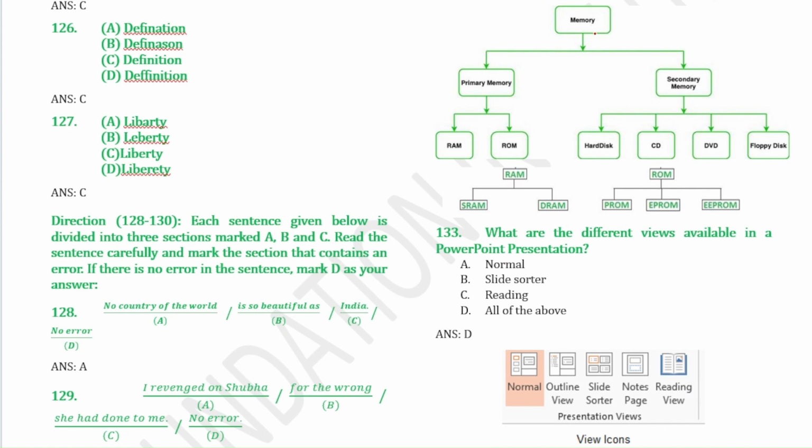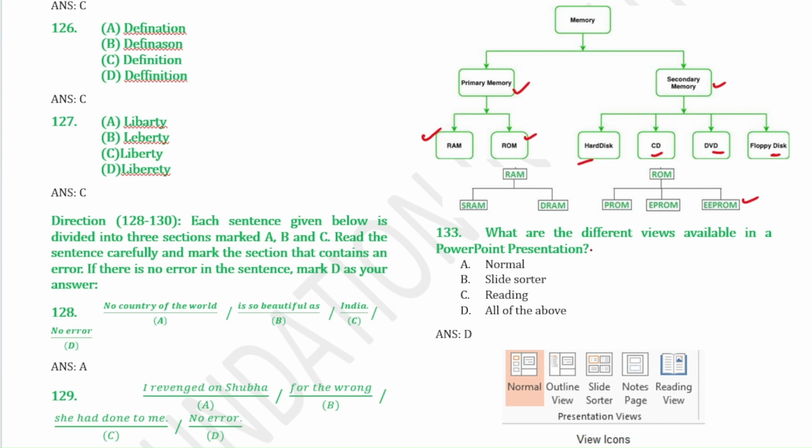So memory is divided into two parts, that is primary memory and secondary memory. And primary memory is divided into RAM and ROM, and then secondary memory: hard disk, CD, DVD, floppy disk. Okay, these are all secondary memories, so you have to know this. Now RAM is divided into SRAM and DRAM. S means static RAM, D means dynamic RAM, and then ROM is divided into PROM, EPROM, and then EEPROM. Okay, so you have to be aware of the full forms also.